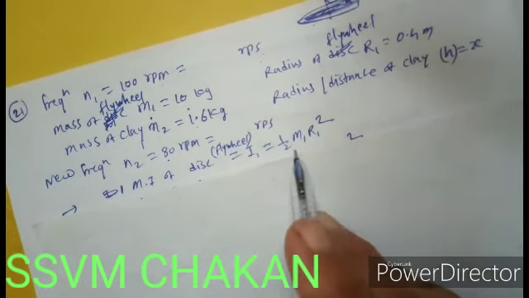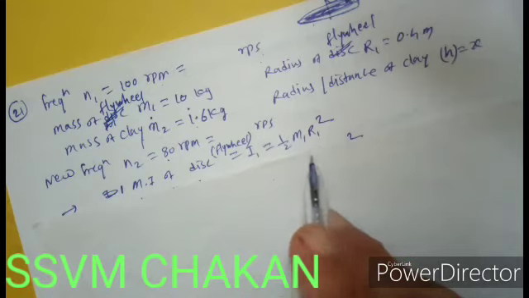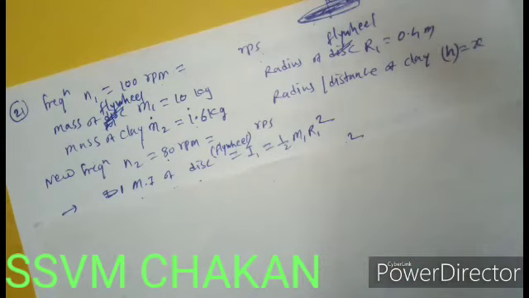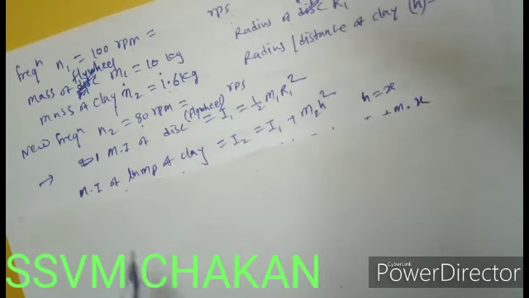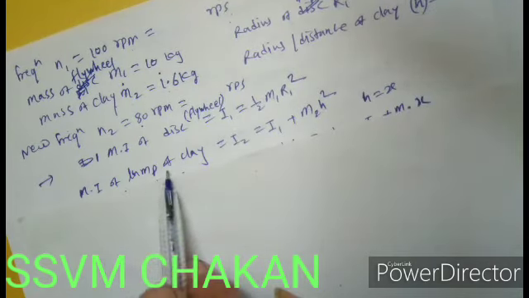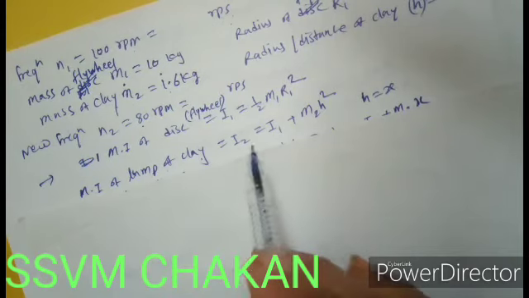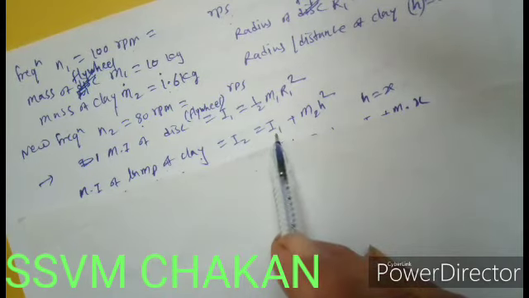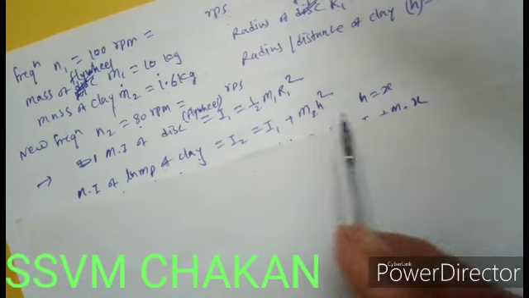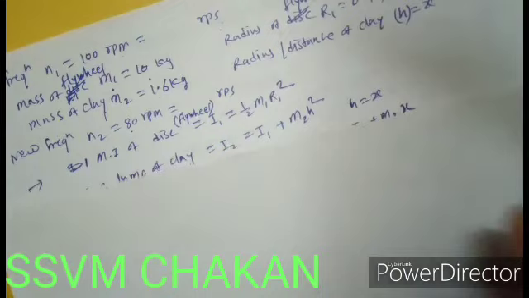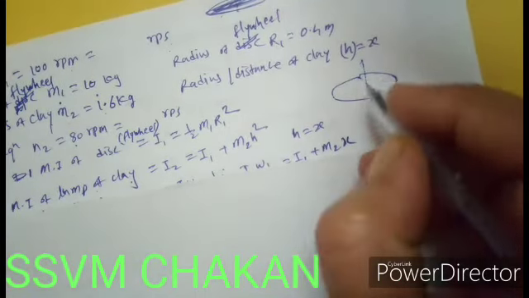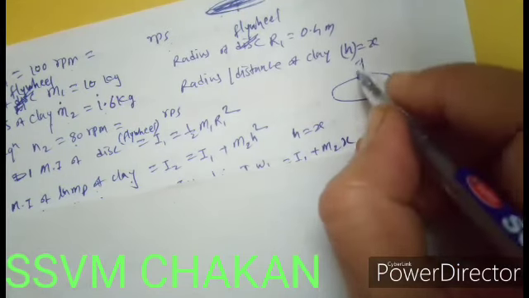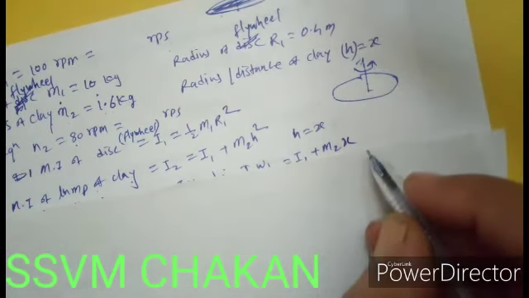It is I1 which is equal to 1/2 m1 r1 square, where m1 is the mass of the flywheel and r1 is the radius of the flywheel. Again, the moment of inertia of the lump of clay, which is equal to I2, is taken as I1 plus m2 h square, because this is a disc which is rotated about this axis of rotation, around which the disc is rotating.